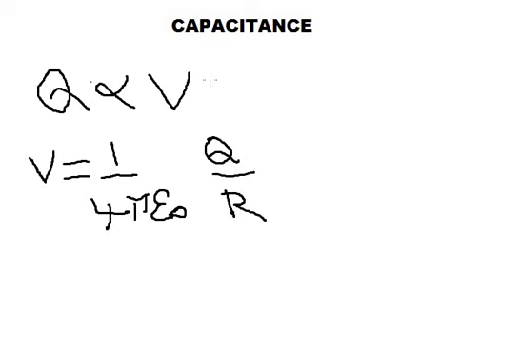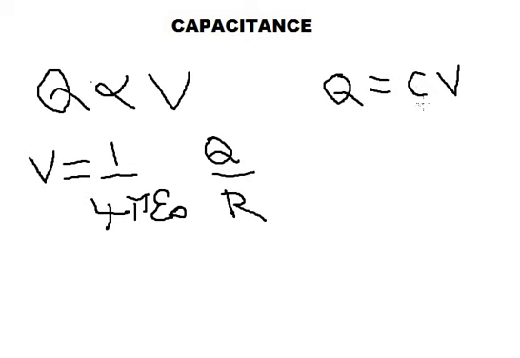Even in a conductor, the charge on the conductor is directly proportional to the potential of the conductor, or you can also say that Q is equal to some constant C into V, where C is a constant of proportionality called the capacitance of the conductor. What is the capacitance of the conductor? Capacitance literally means ability.